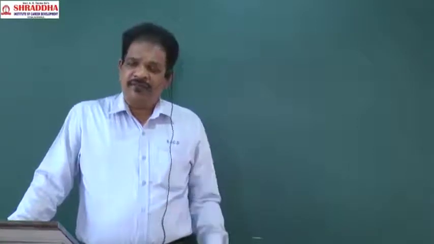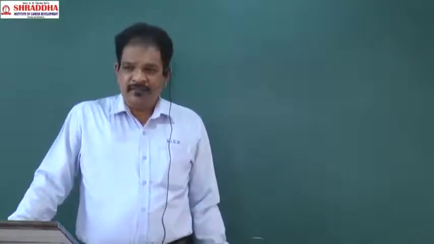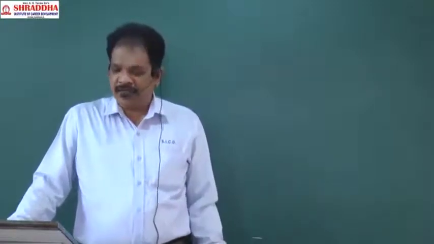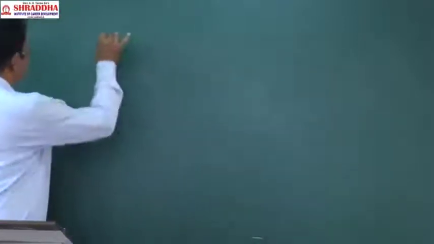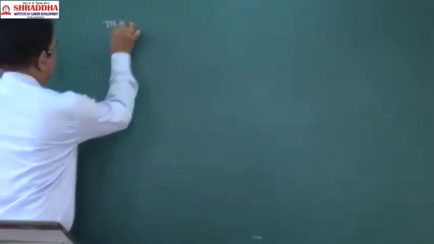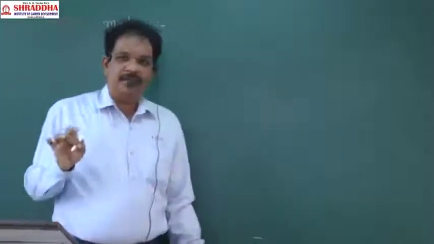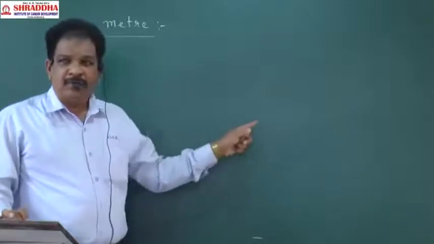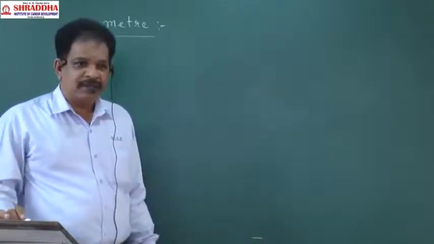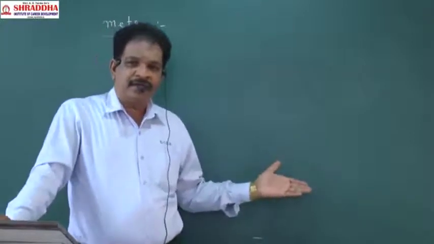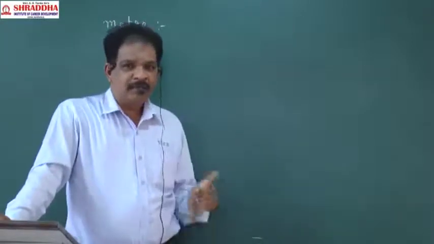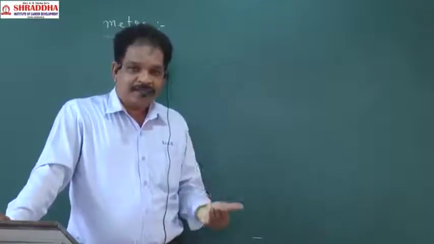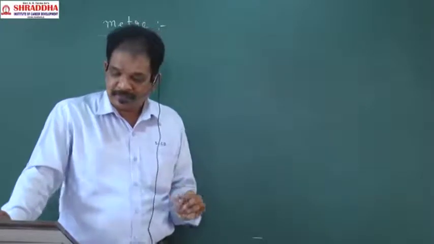What are the units we discussed yesterday? Then how did scientists define those units? Let us see. So the length unit will be meter. Meter means how much length, you know. Meter scales will be there. You are using 30 centimeter scales. Using that, 100 centimeters will be called 1 meter. How did scientists define that meter? You see.